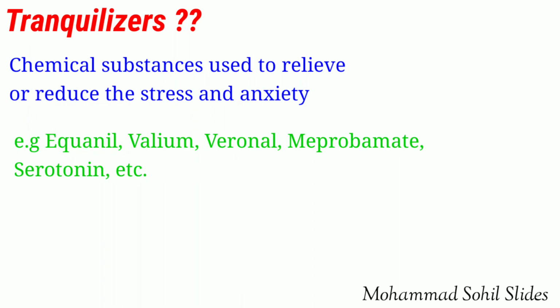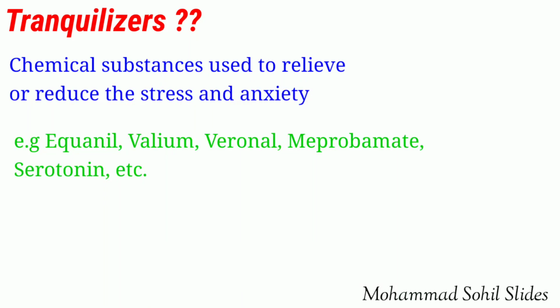Now, how tranquilizers work in the body. Noradrenaline is a neurotransmitter which plays an important role in changing the mood of a person. If the level of noradrenaline in the body is low due to certain reasons, then the person suffers from depression. In such cases, antidepressant drugs inhibit the enzyme which causes the degradation of this noradrenaline. The drugs used to reduce depression are phenelzine. Other mild tranquilizers are equanil, Valium, chlordiazepoxide, Veronal, meprobamate, serotonin, etc.